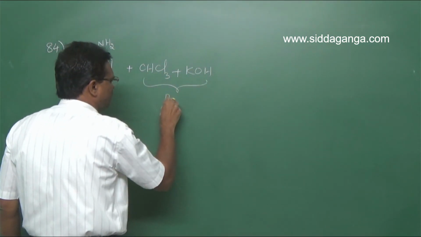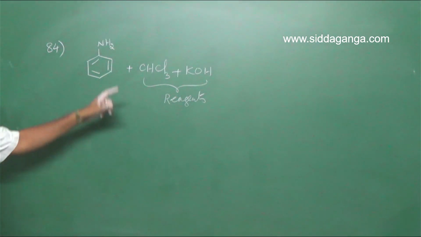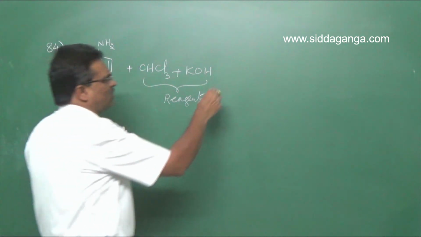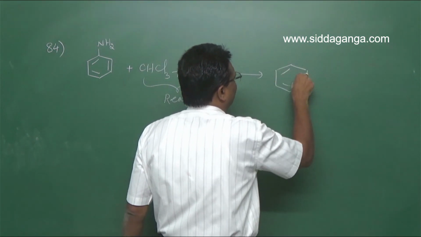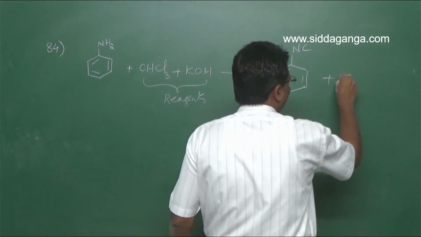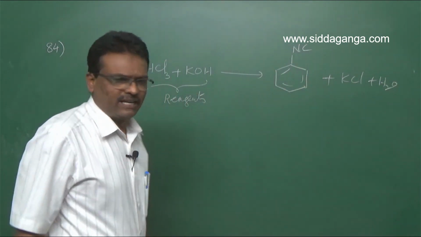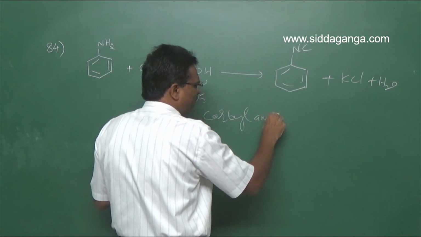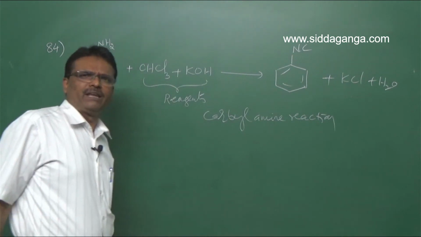These are the reagents. An aromatic primary amine on heating with chloroform and alcoholic KOH forms isocyanide, C6H5NC, along with KCl and water. This reaction is called the carbylamine reaction.